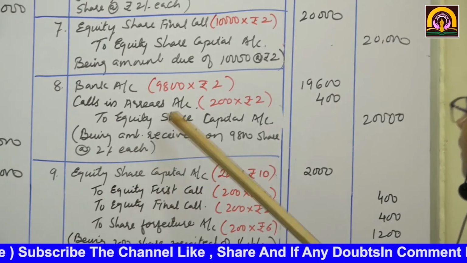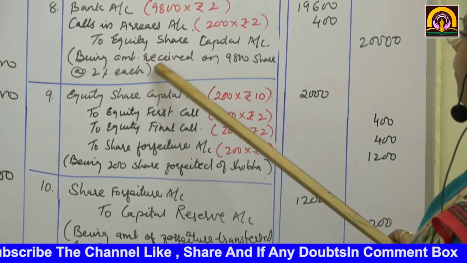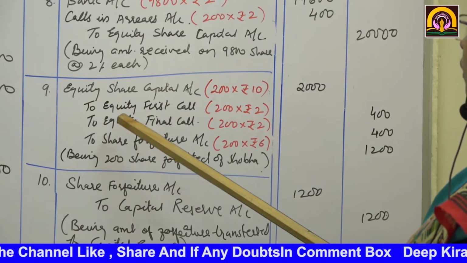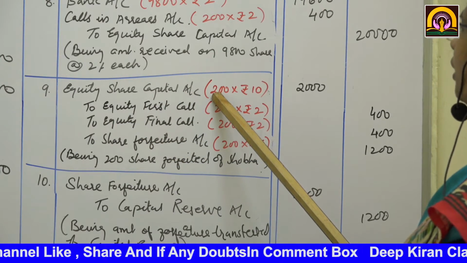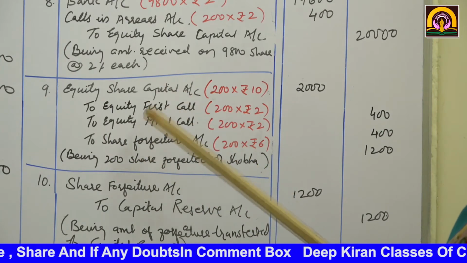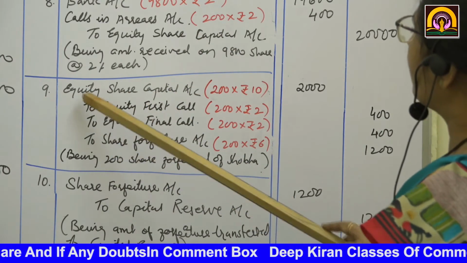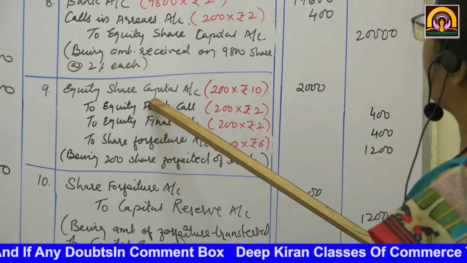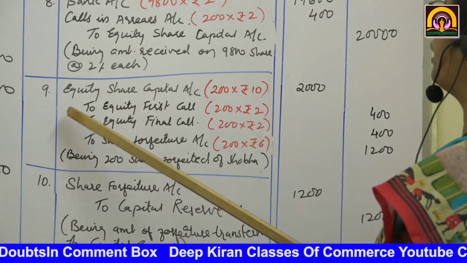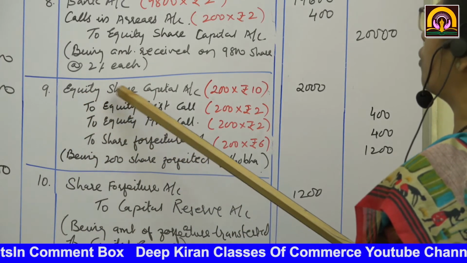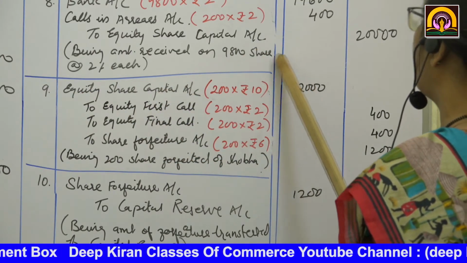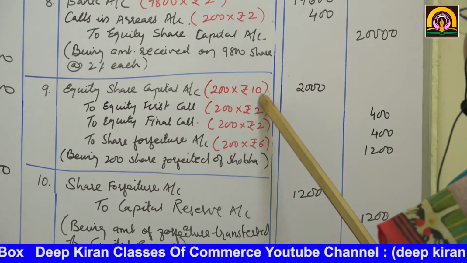Now after making the final call, the company's board of directors decided to forfeit her shares. Okay, 200 shares were forfeited. So what will be the journal entry? Usually equity share capital is a liability. Now when we are forfeiting, the company takes back these shares. So equity share capital account debit, how much? 200 into face value, which was 10.